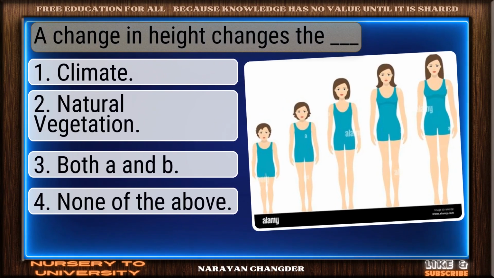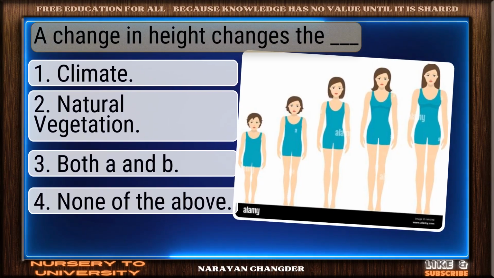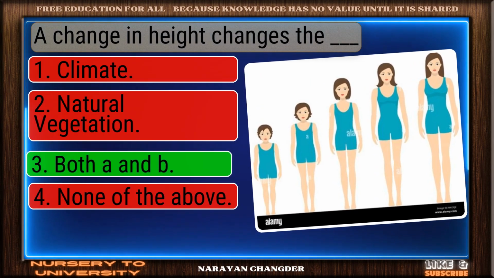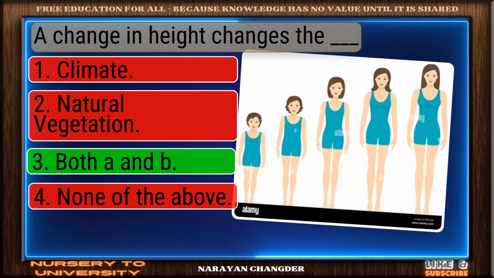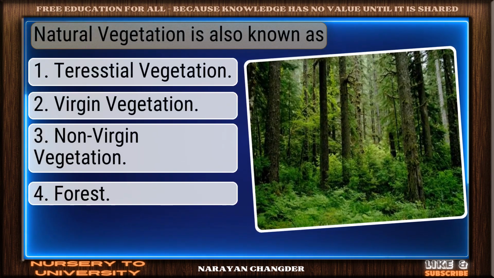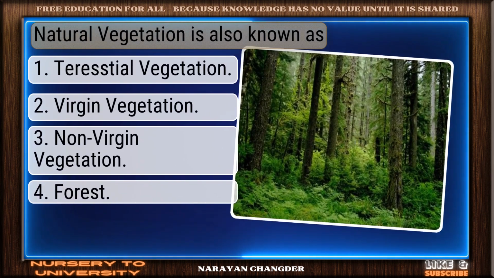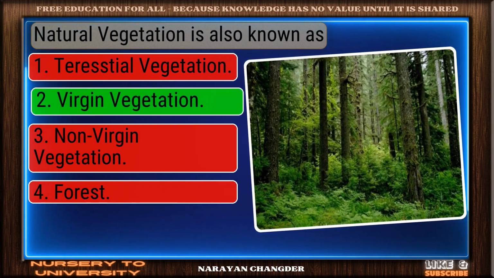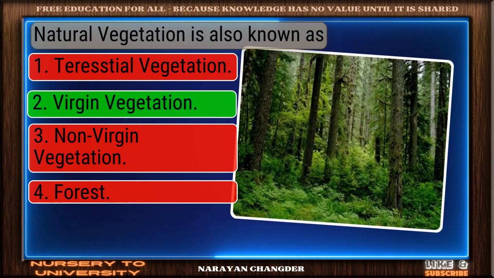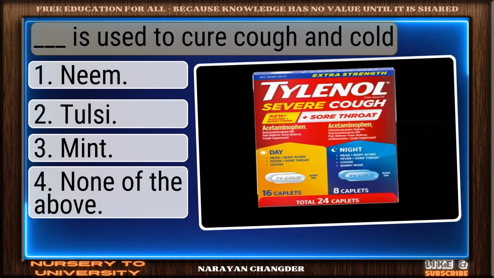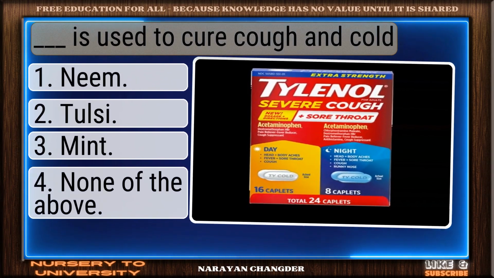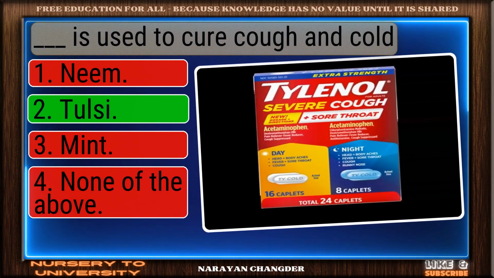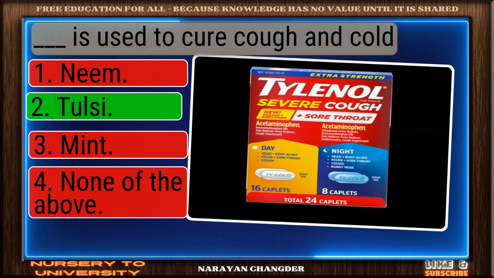Question number 267. A change in height changes the dash. Exactly. Both A and B make sense and it is the right choice. Question number 268. Natural vegetation is also known as... Smart move. Virgin vegetation is an accurate answer. Question number 269. Dash is used to cure cough and cold. Well done. Tulsi is the right choice.